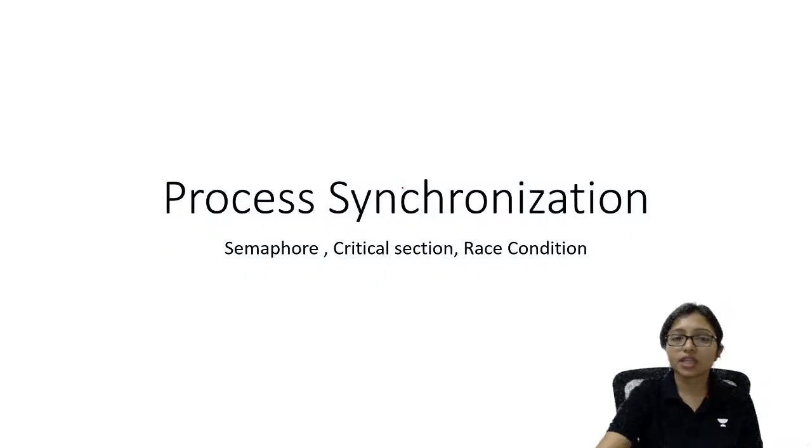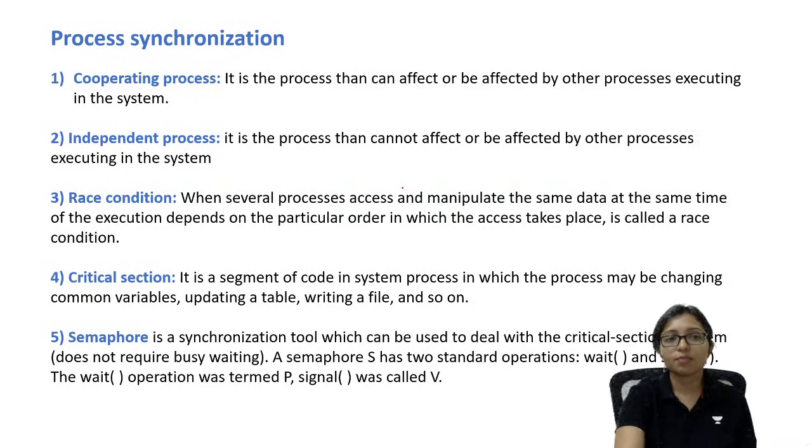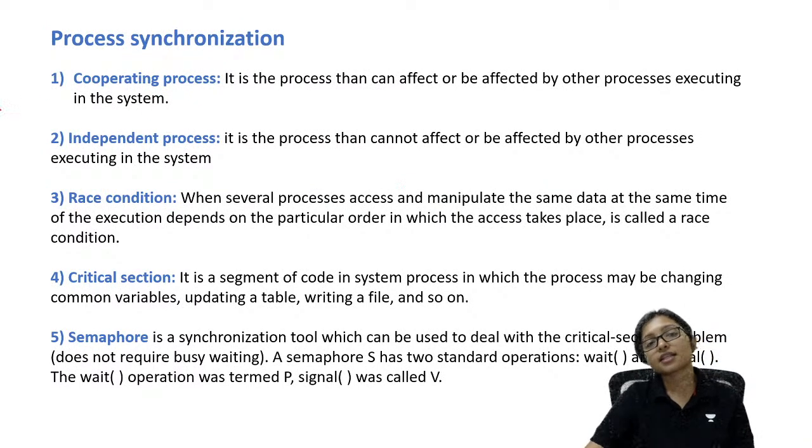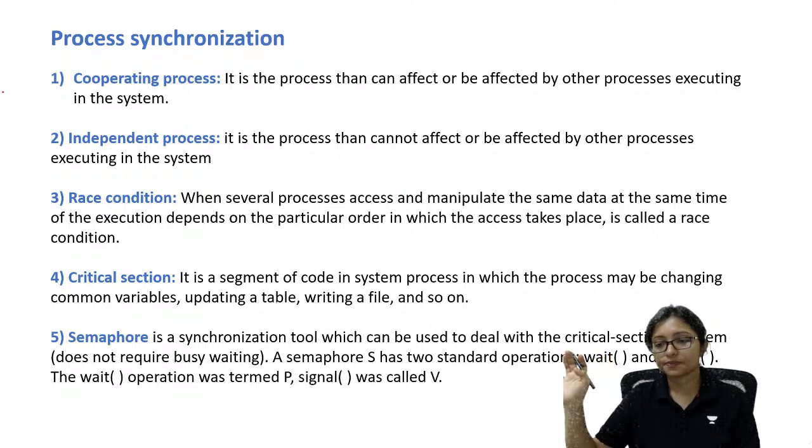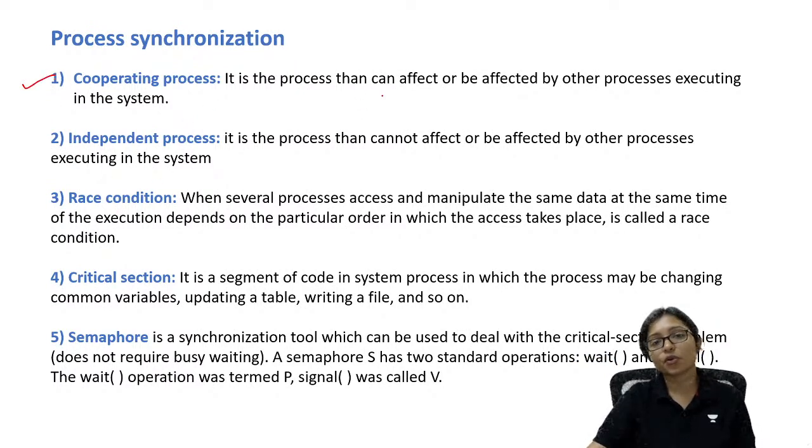Now we will go for process synchronization, semaphore and all. These are some key points to remember under process synchronization. What is a cooperating process? A cooperating process is a process that can affect or be affected by another process executing in the system.